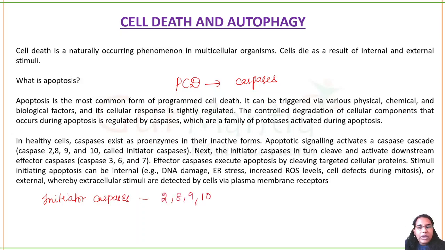And you have effector caspases, like 3, 6 and 7. Initiator caspases start the process of apoptosis and effector caspases execute apoptosis. They cause the particular cell to die and target certain proteins.